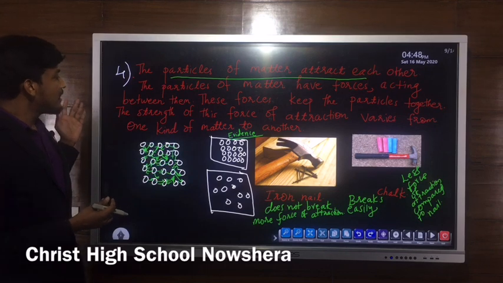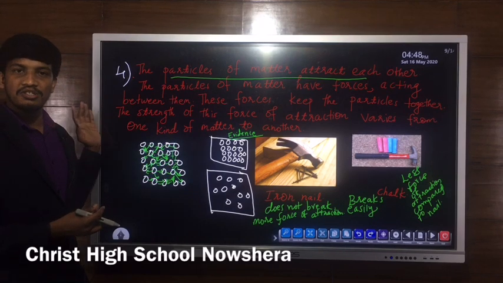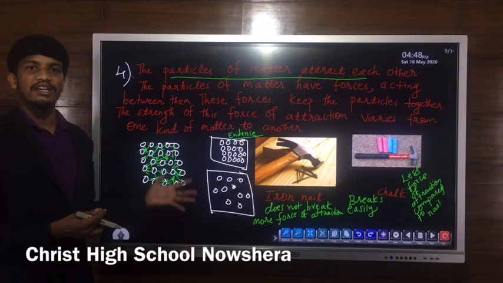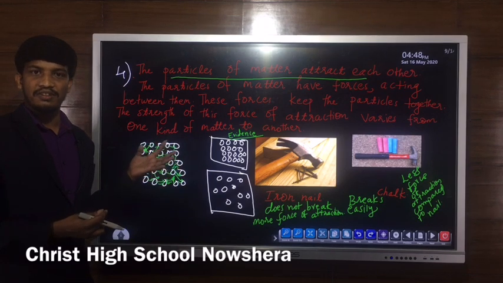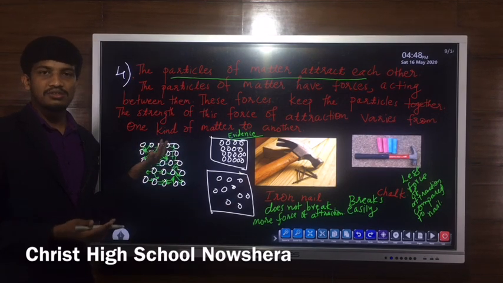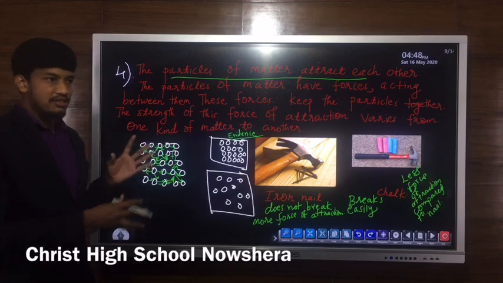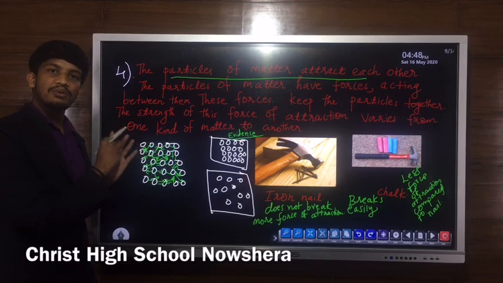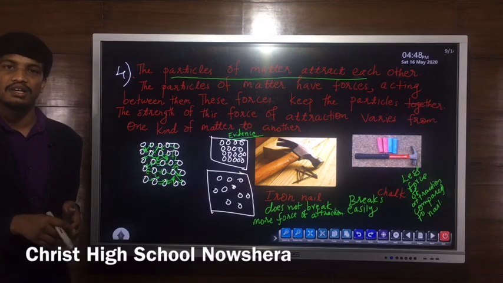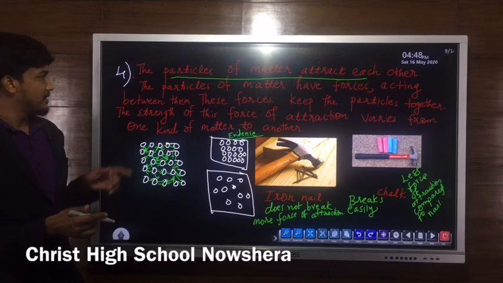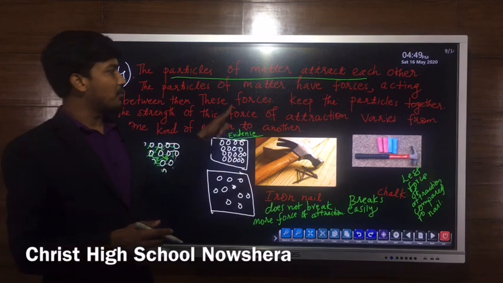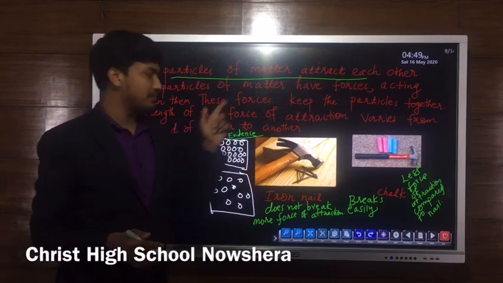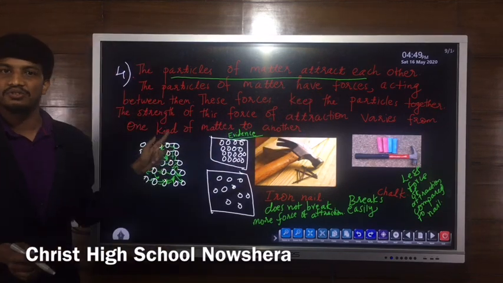For example, the force of attraction between the particles of this board and the force of attraction between the particles of water is not the same. It will be different for different types of matter. So the strength of this force of attraction varies from one kind of matter to another.